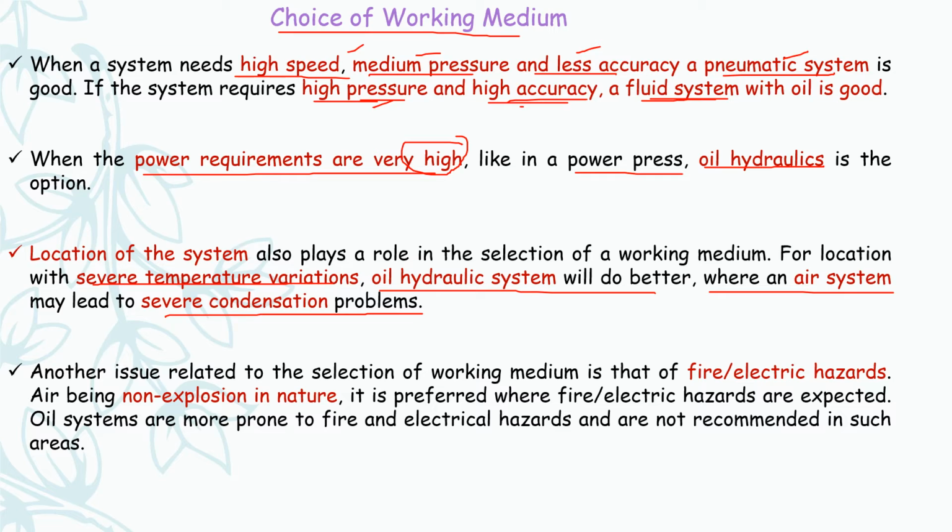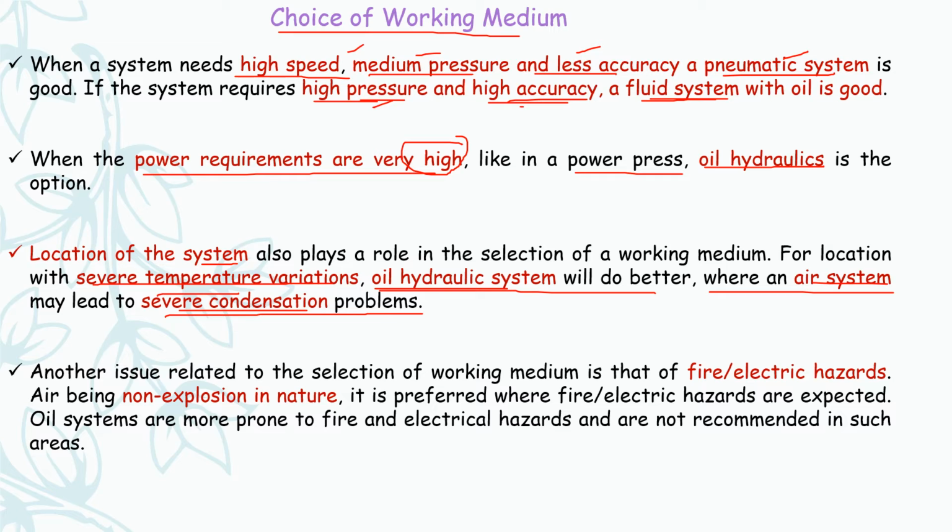So if the temperature variations in a power system are large, an oil hydraulic system is used. If a pneumatic system is used, it may cause severe condensation problems.